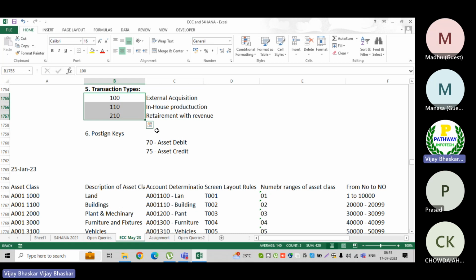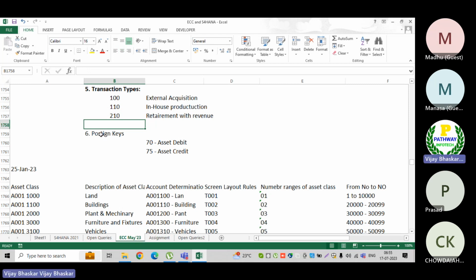But for some other transactions, there is no need to specify it. The system automatically determines the transaction type based on the nature of the transaction. We will see this one. But for some transactions, we must key it in manually. We will see that one.